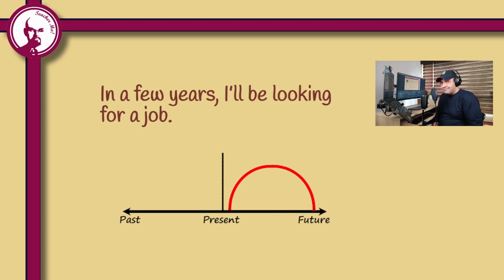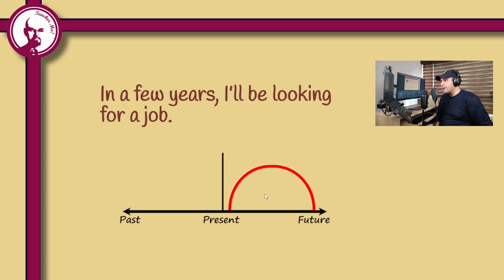We have another example. We have another structure. In a few years, I'll be looking for a job. I'll be looking for a job. Again, you see we have will, but is it the simple future verb tense? No. We have will. What do we have after will? Be. What is the verb form after be? ing form. So it is not a simple future. It is future continuous. The verb is in continuous form.